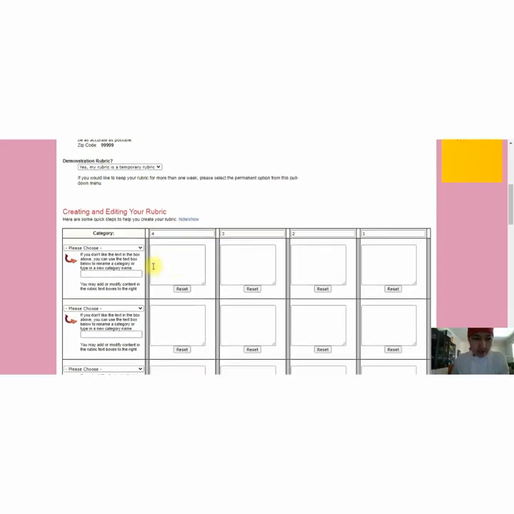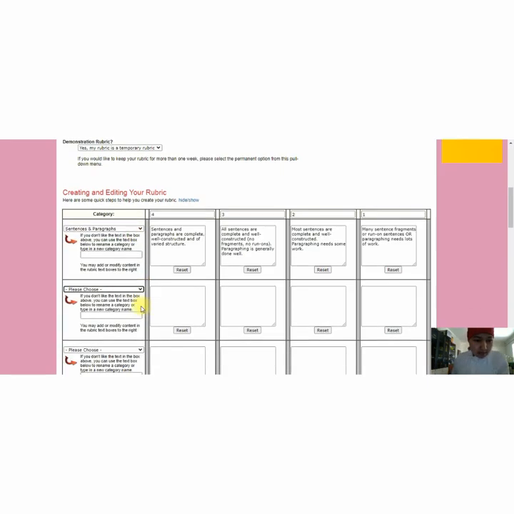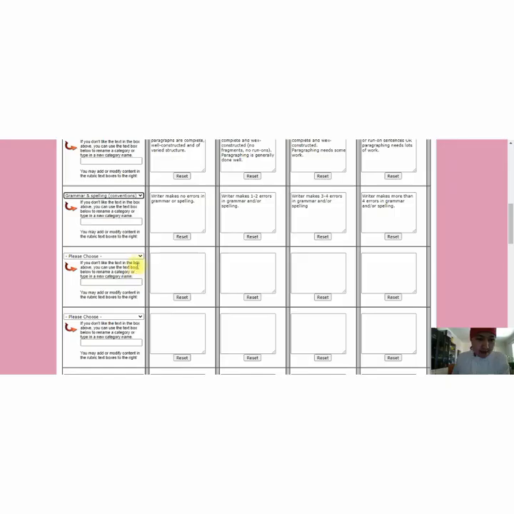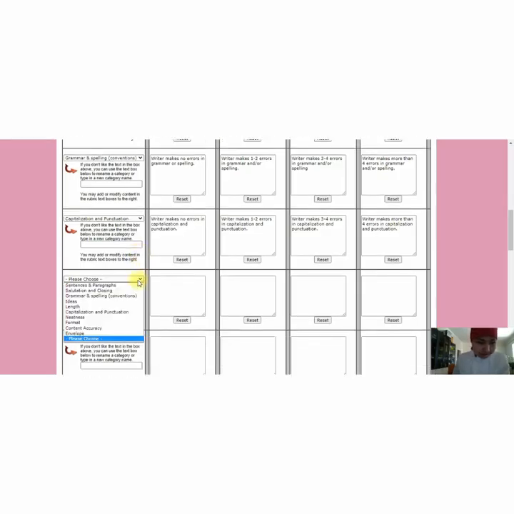Here we can see we must choose a category, how we will assess. The first one, I think, sentences and paragraphs. So the letter must have the opening, the closing. And grammar and spelling is also important. The third one, I think, capitalization and punctuation is very important too. Content accuracy, length, idea, so many.